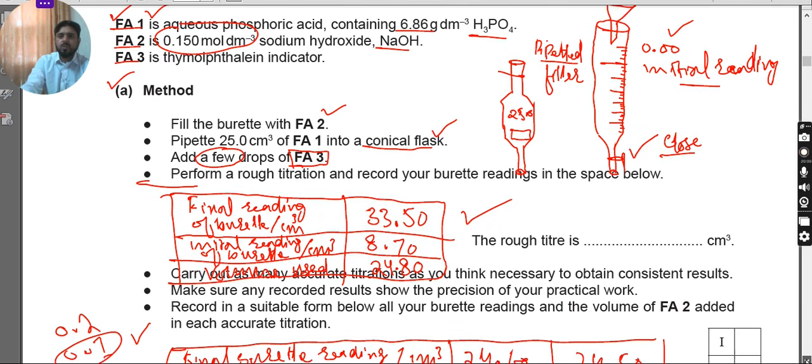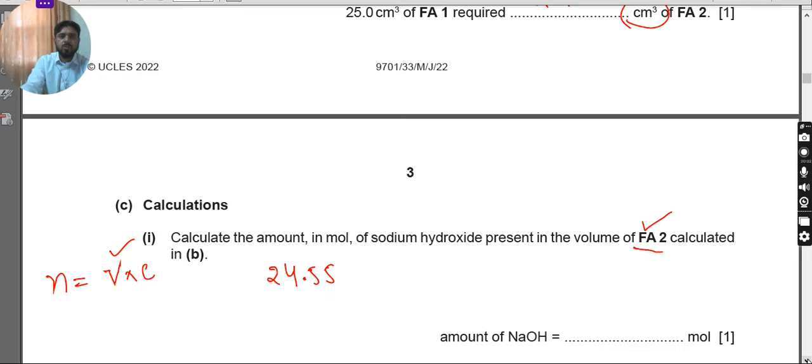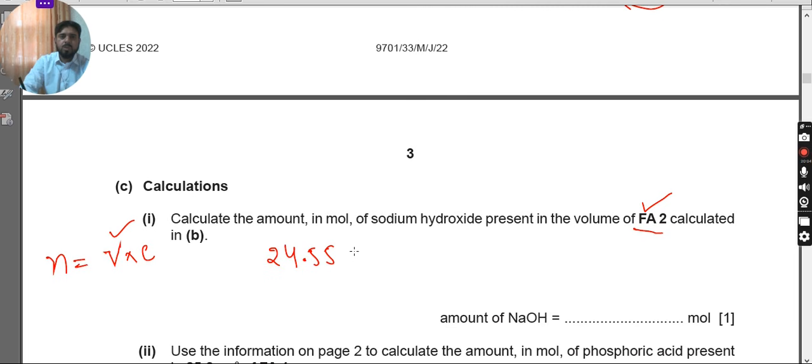Okay, so focusing on that and using that value, we have to multiply it by the concentration, which is 0.150. Now remember, while applying this formula, we must convert the volume from centimeter cube to decimeter cube. For this purpose, we divide it by 1000. In this way we will get the moles.